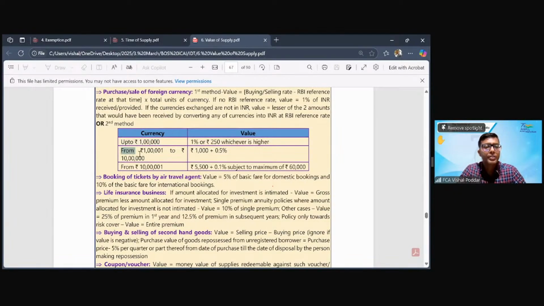Then for the next 9 lakhs, that is from 1 lakh 1 to 10 lakhs, you will take 1000. How has this 1000 come? On the first 1 lakh, 1% is 1000, plus for this 9 lakhs, take 0.5%. And then for all the balance amount above 10 lakhs, take 0.1%, but subject to 60,000. So this is the same as how you compute income tax by slabs. The only difference is that in income tax, the slab rate increases: 5%, 20%, 15%, 30%. Here, the slab rates are reducing: 1%, 0.5%, 0.1%.